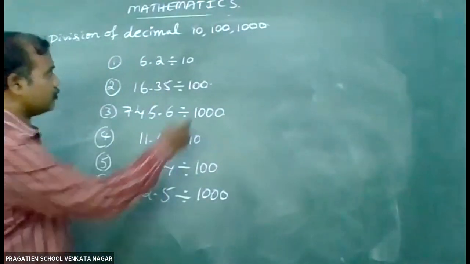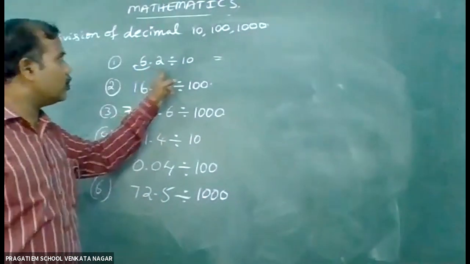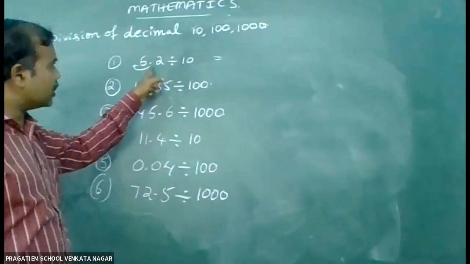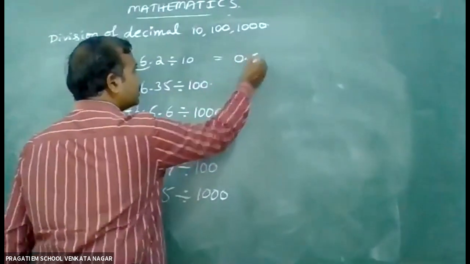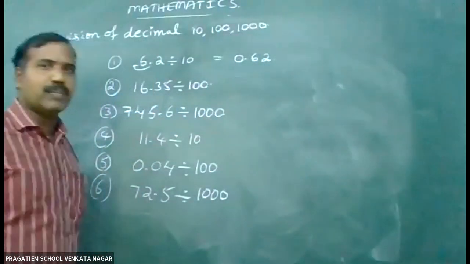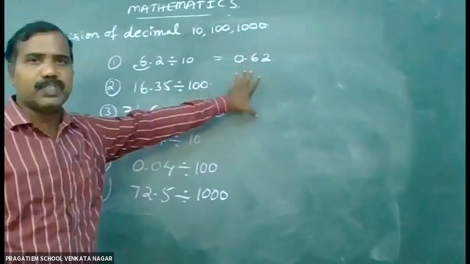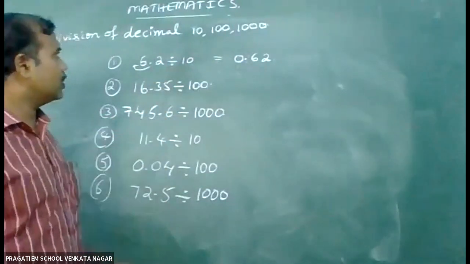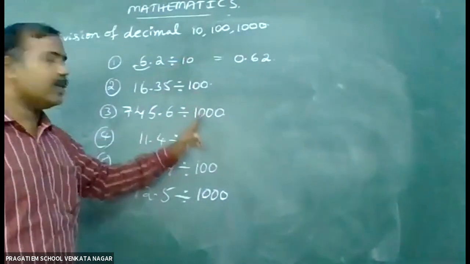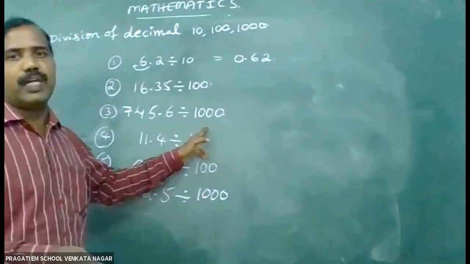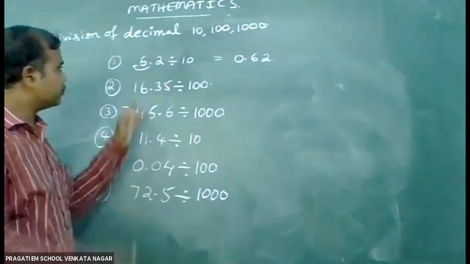So 6.2 divided by 10 can be written as, if you move the decimal point to the left side one place, 0.62. Very easily we can write the answer without doing any division, without doing any calculation. We just need to verify whether the denominator is 10, 100 or 1000, and how many zeros there are. That many places the decimal point moves to the left side.